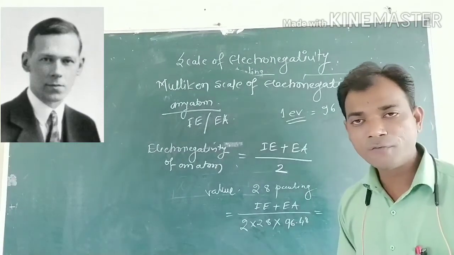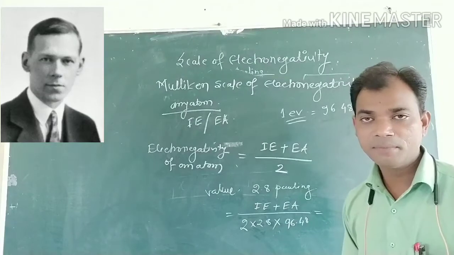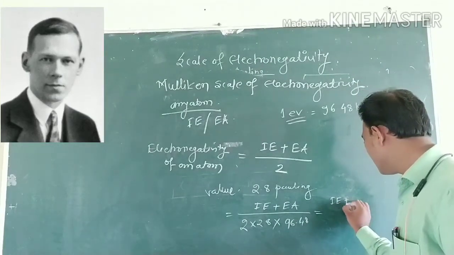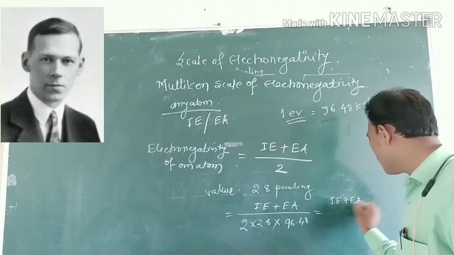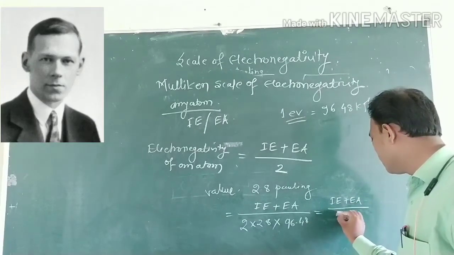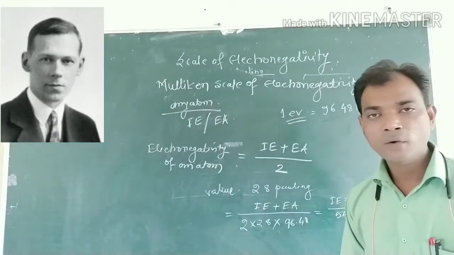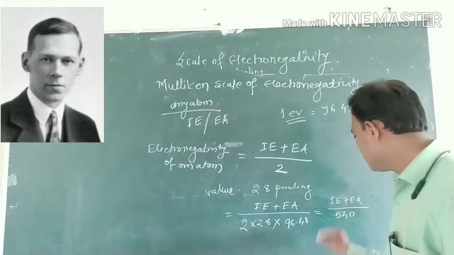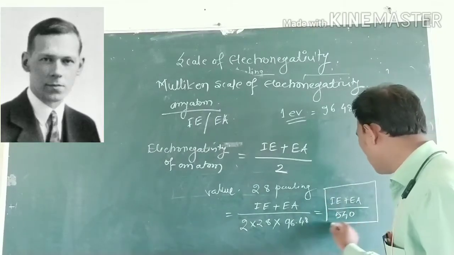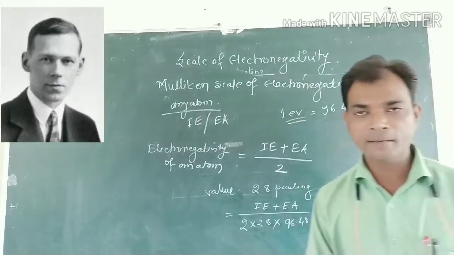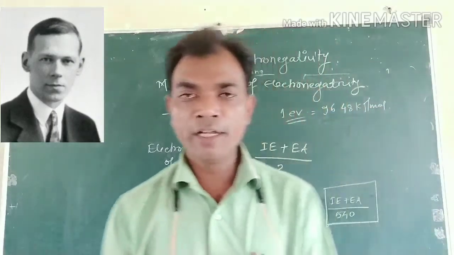And finally, the electronegativity of an atom is equal to ionization energy plus electron affinity divided by 540. That is the final equation to obtain the electronegativity of any atom using the Mulliken scale.